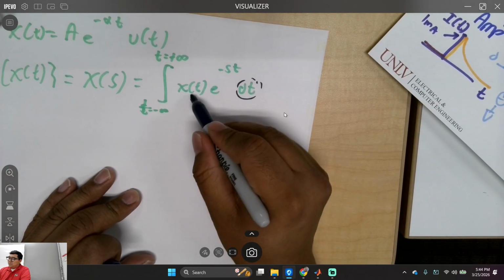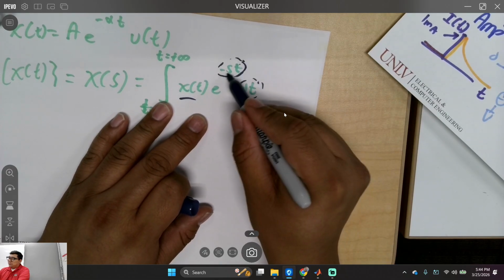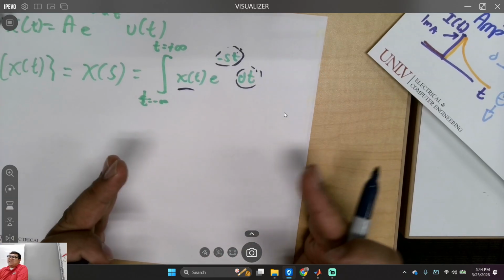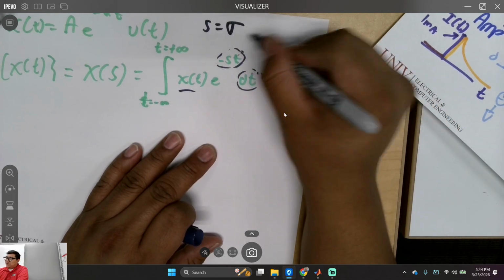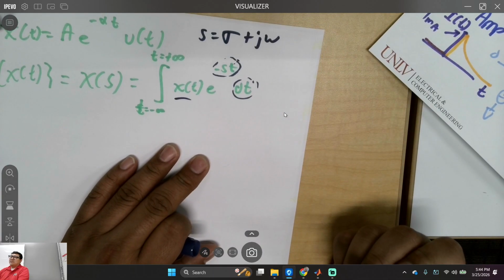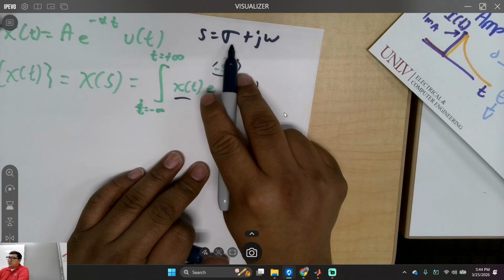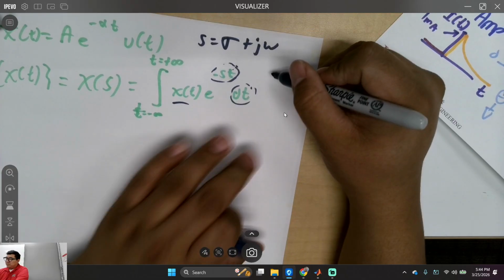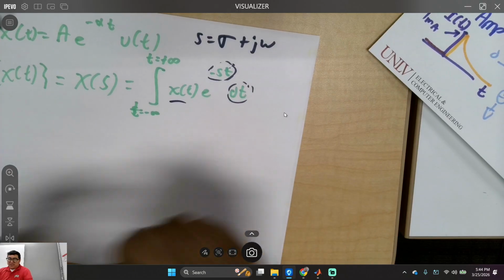I'm just multiplying by whatever this frequency and this time is, to analyze it for its frequency. What is s equal to? Some attenuation coefficient plus j omega. Remember that from class? Yeah, this is actually the better way of writing the attenuation coefficient. Let me see. I'm going to skip some steps.